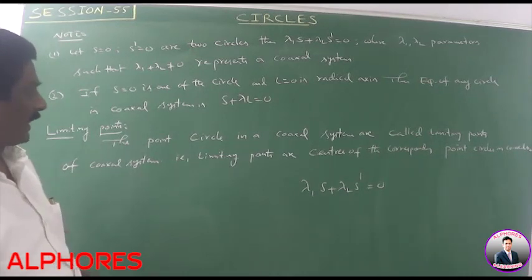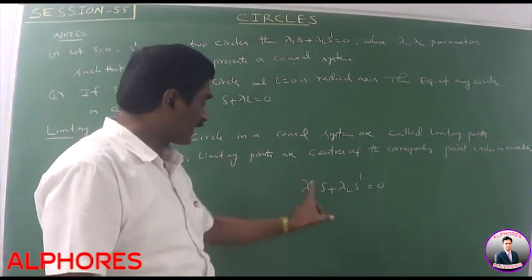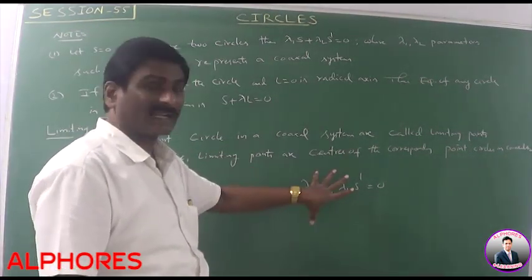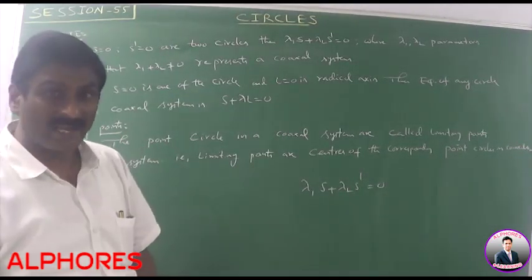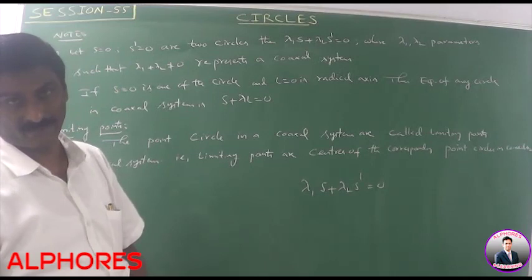For different values of lambda, we get different circles. All of these circles belong to that coaxial system. That means every pair of the circles has the same radical axis.